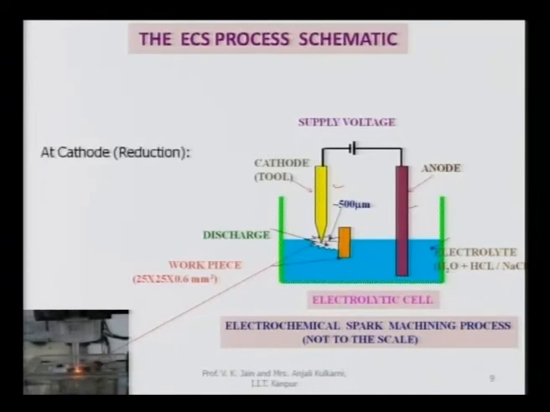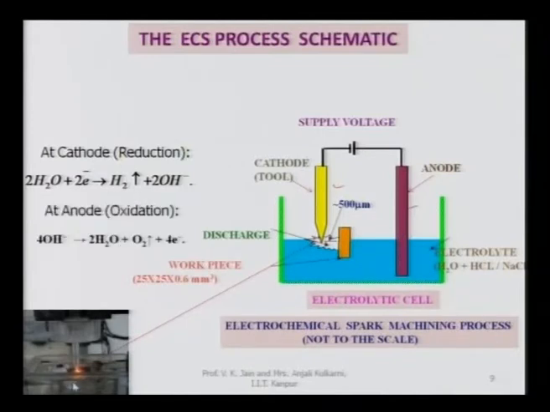Now, there are certain chemical reactions taking place at the cathode. Electrolysis takes place, and you have 2H2O plus 2 electrons giving hydrogen gas, which is evolved over here, across which the sparking takes place, plus 2OH-. At the anode, oxidation takes place and 4OH- form 2H2O plus O2 plus 4e.